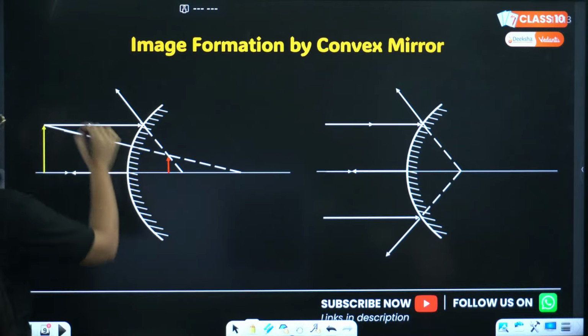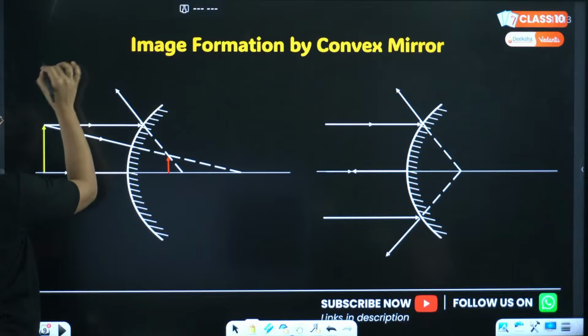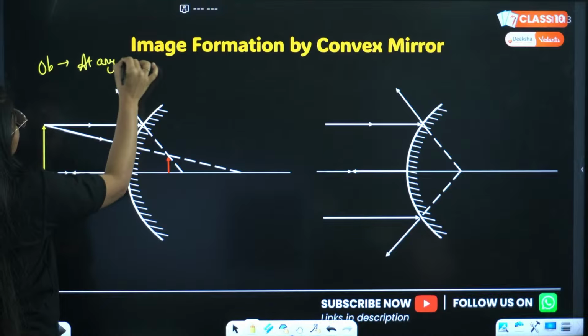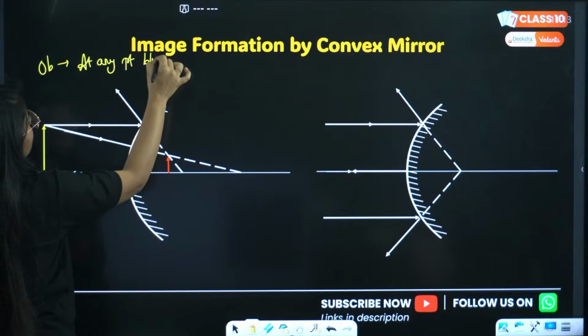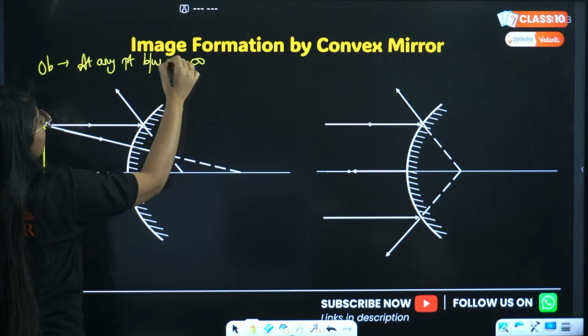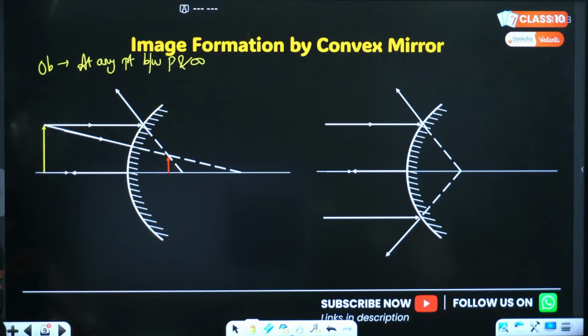Okay, so in the first case, the object is at any point between focus and infinity. Oops, not focus, between pole and infinity. Okay, so this is pole and here somewhere we have infinity.